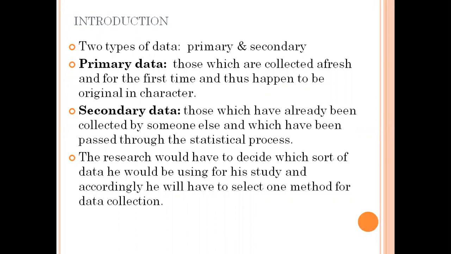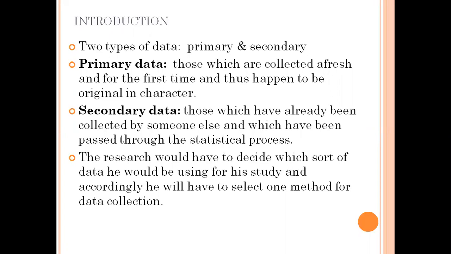Introduction. There are two types of data. First is primary and second one is secondary. So what is primary data? Those data which are collected afresh and for the first time and thus happen to be original in character are known as primary data. Any information, any incident, any data which happens for the first time, is known as primary data. Then what is secondary data?